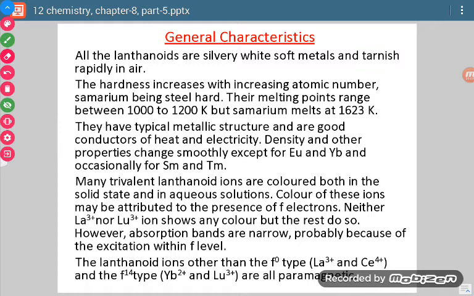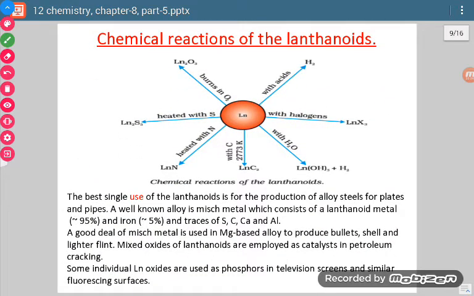Okay, so two properties are there, color and magnetic property. If there is presence of unpaired electron, then we say that the particular species will show some color, and second thing we say that it is paramagnetic in nature. So almost all lanthanides are paramagnetic except the ions formed by lanthanum, cerium, ytterbium and lutetium. Okay, now what about chemical properties, how lanthanides react with other elements?